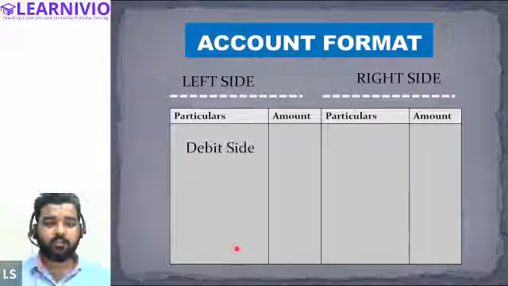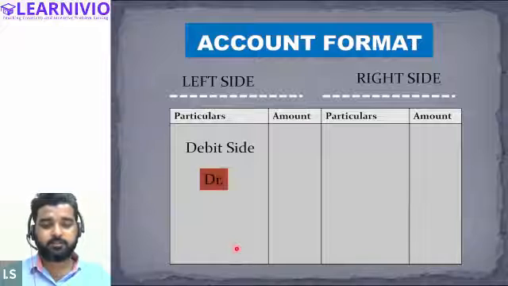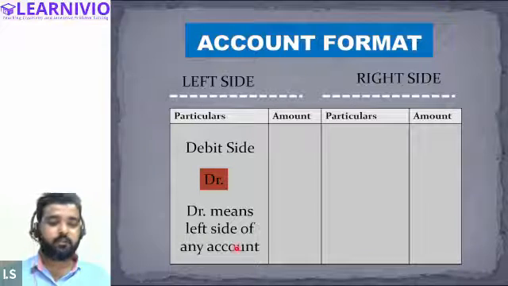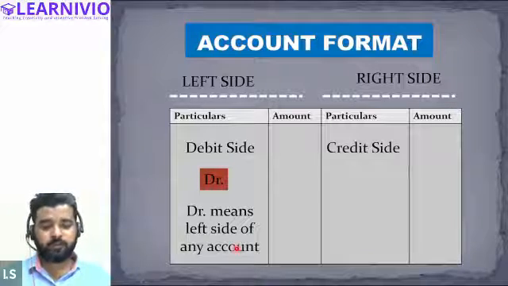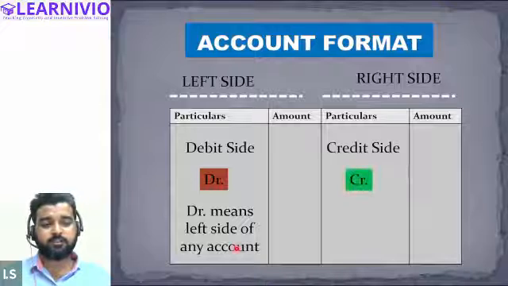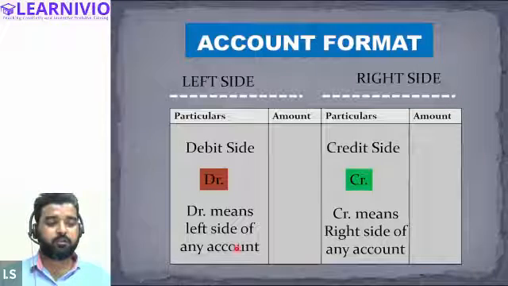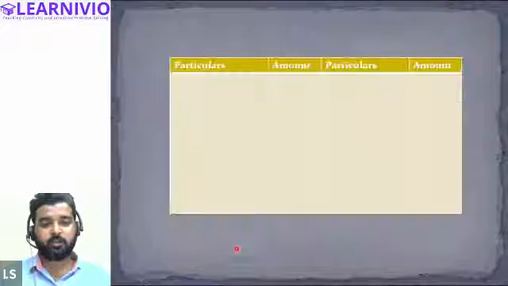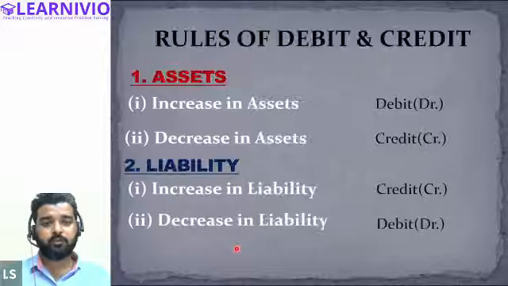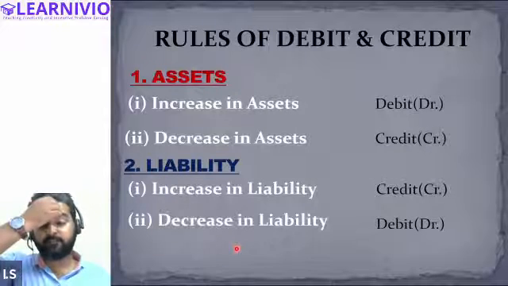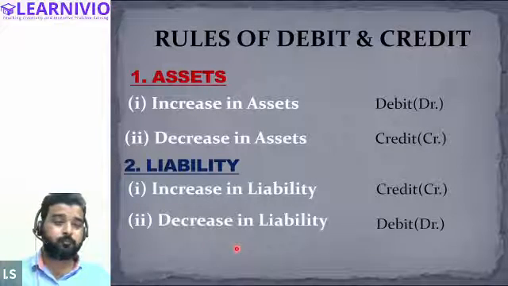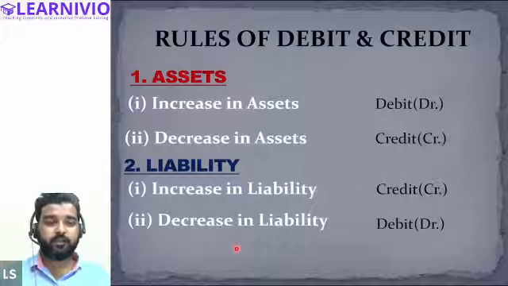The left side is called the debit side. Debit is represented by DR, the left side of any account. Credit is represented by CR, the right side of any account.